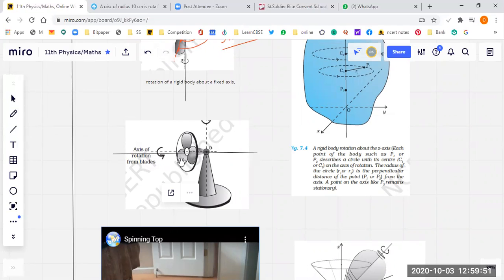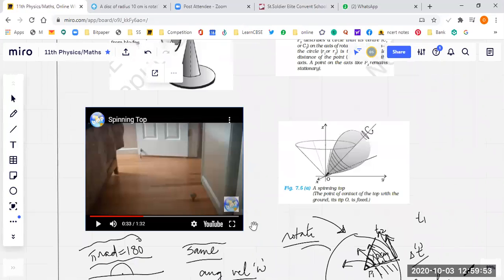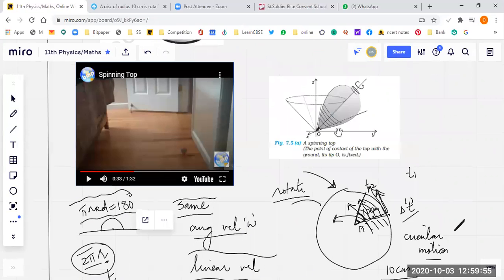A turbine is another example. Now students, this is another very interesting example: our top. The bottom point of the top, which is in contact with the ground, is fixed. Very interesting. And the axis of rotation is constantly going around the circumference of the cone. See again.